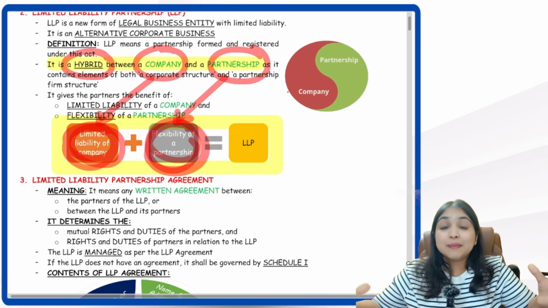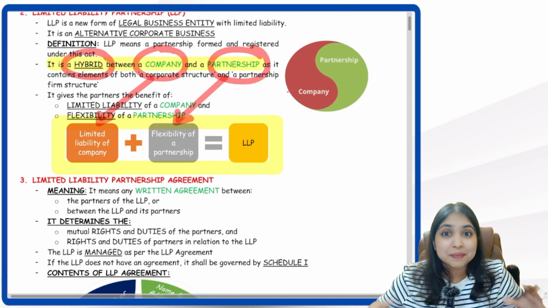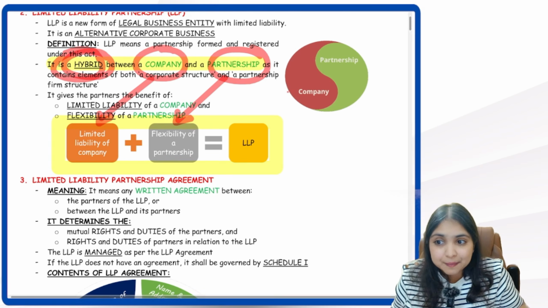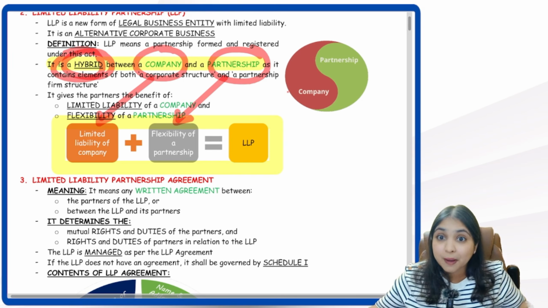The LLP agreement will make a decision about the rights and responsibilities and all. So what have we done over here? What happens in an LLP? LLP is nothing but a hybrid. Hybrid means what? It's a combination. It's a combination of what? It's a combination of company and partnership.